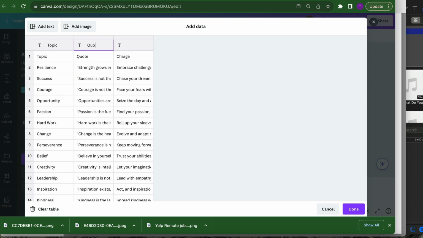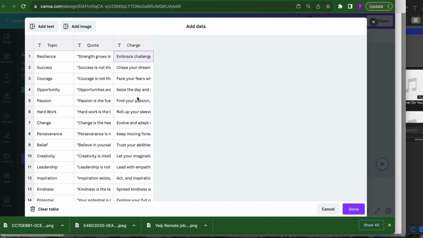And then I'm going to be removing that row, right? Not the column, but the row. So this is what we want. We want the topic, as you can see, the quote, and then the charge.